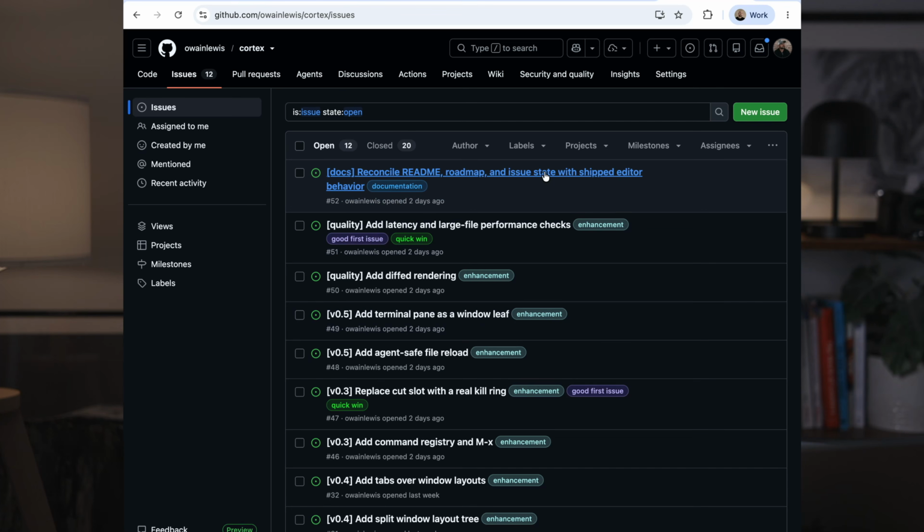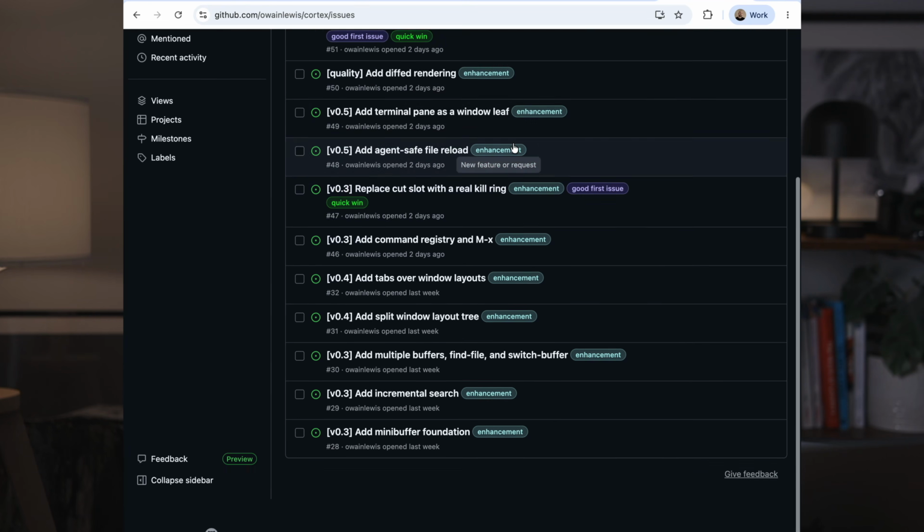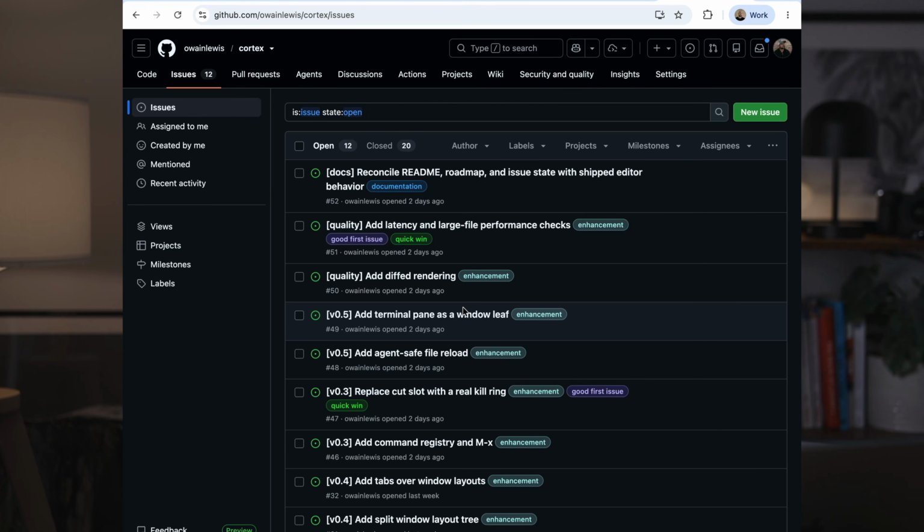So now you can see this is the backlog, and you can see Claude now has updated all of the tickets. So we now have labels on every ticket. Some of these are marked now as quick wins or good first issues. So this is a really simple, kind of slightly boring example, but I think it's one of the most high value use cases for loops and automations in general, making your projects better, fixing things in your code that you would otherwise probably not bother doing because as humans, we're quite lazy, right? This is the kind of thing I wouldn't bother doing without having an agent to do it for me because it's so time consuming. But when you do have agents doing this work for you, it just makes your project so much better. It raises the quality bar in your project quite significantly.